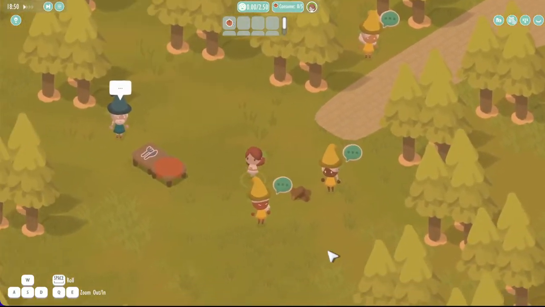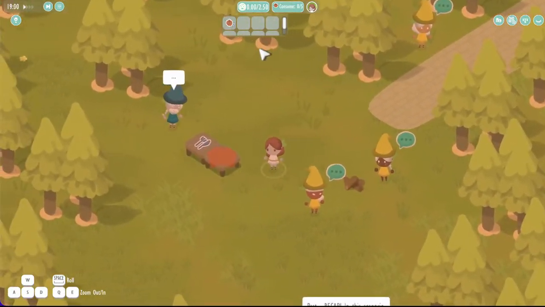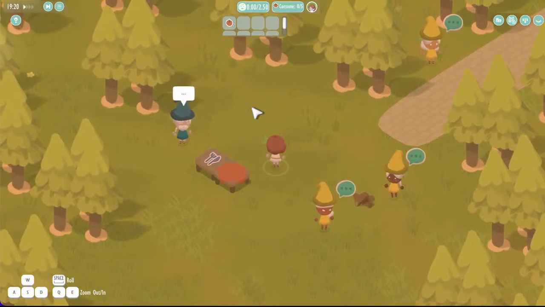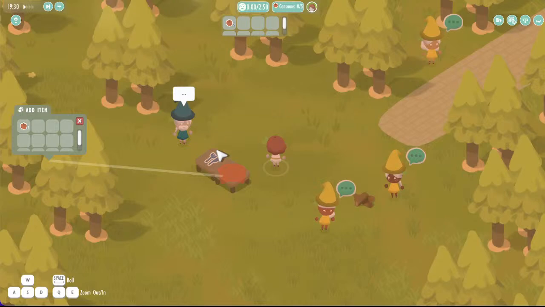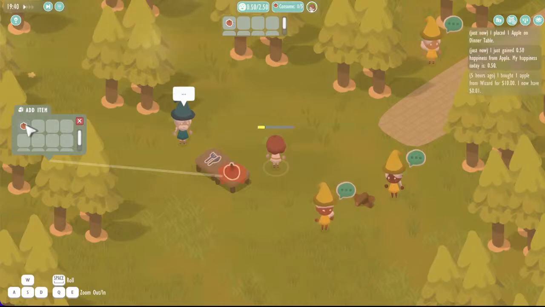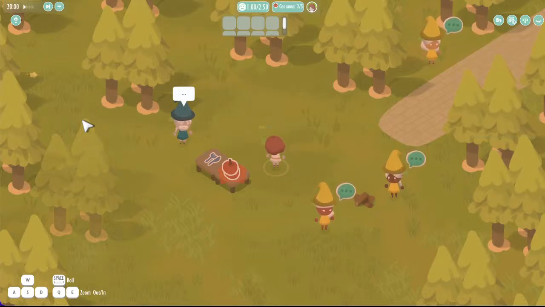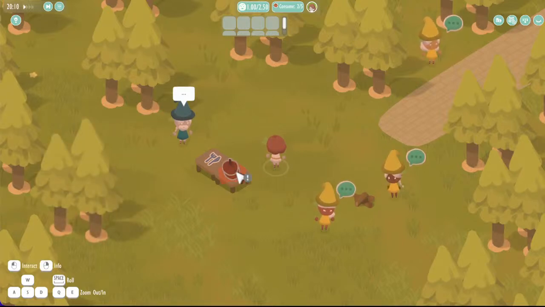In order to consume things that I have here in my inventory, the 2 apples that I got, one bought from the shop and one got from the wizard, the quizard rather, I can click on this dinner table and put the apples down. This is basically like my stomach for the day, and as you probably know, in economics we talk about decreasing marginal utility over a certain given time frame, and this is really what determines how your happiness evolves as you eat more things during the day.